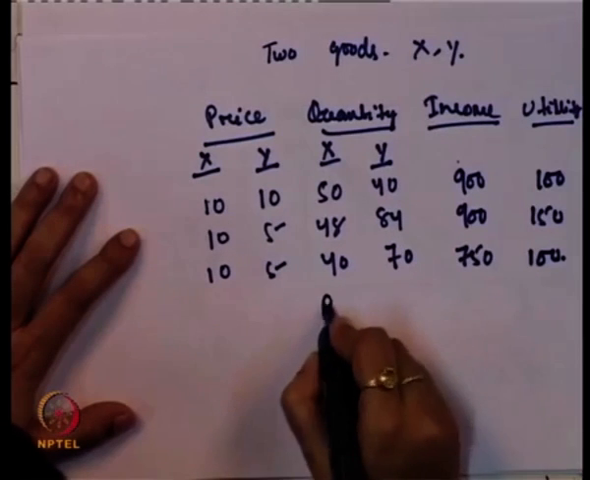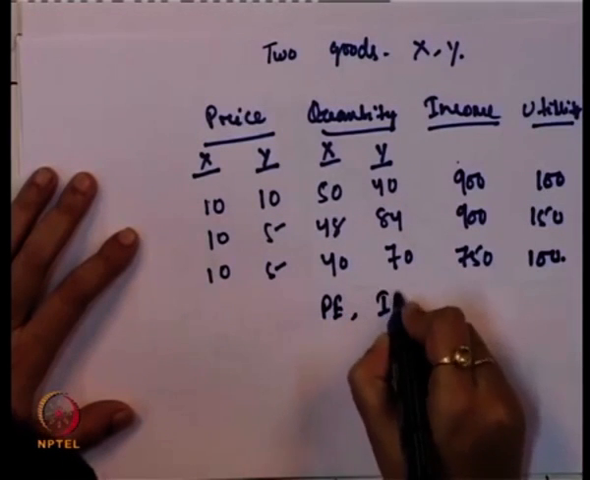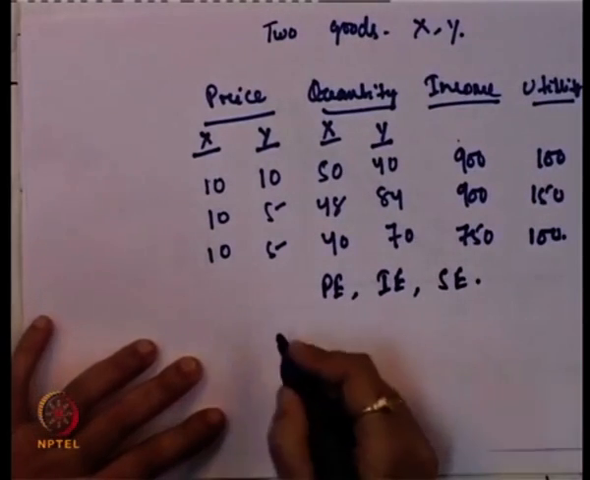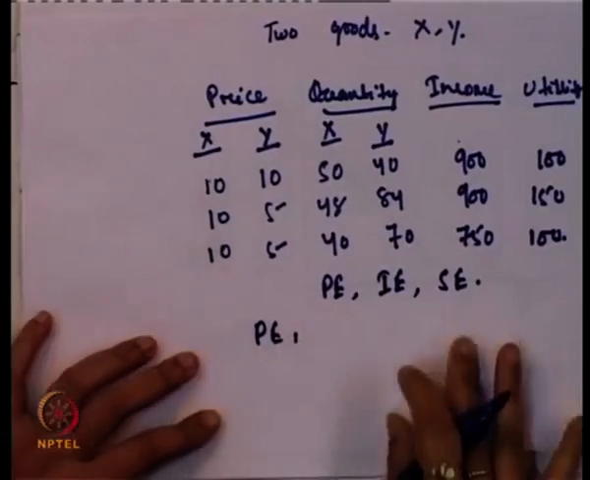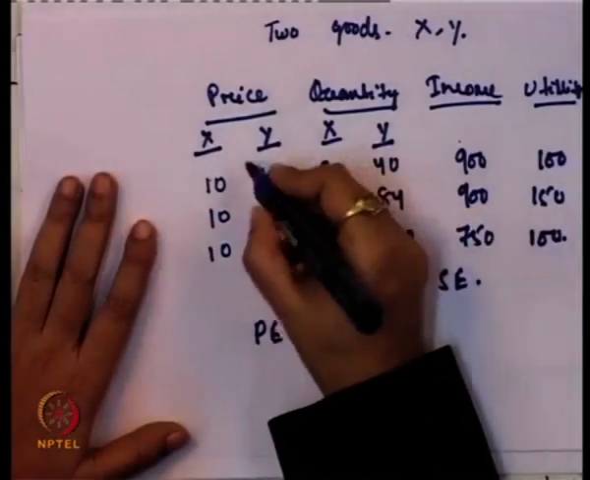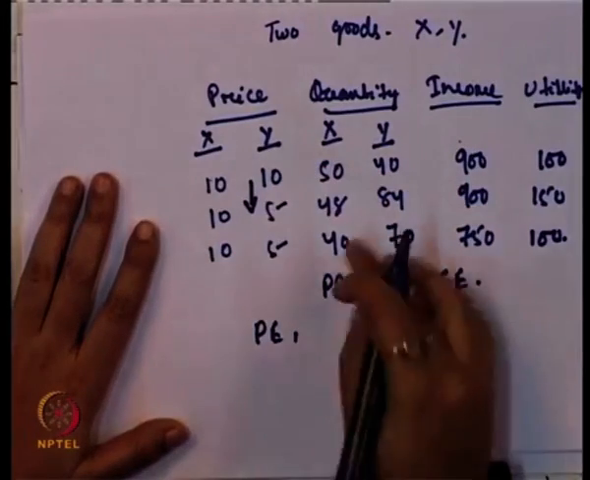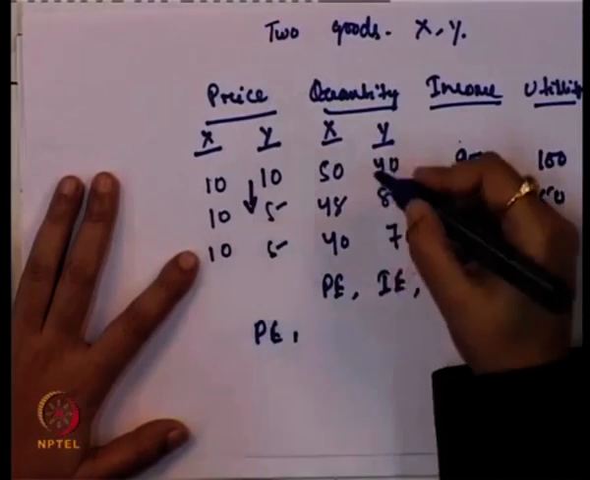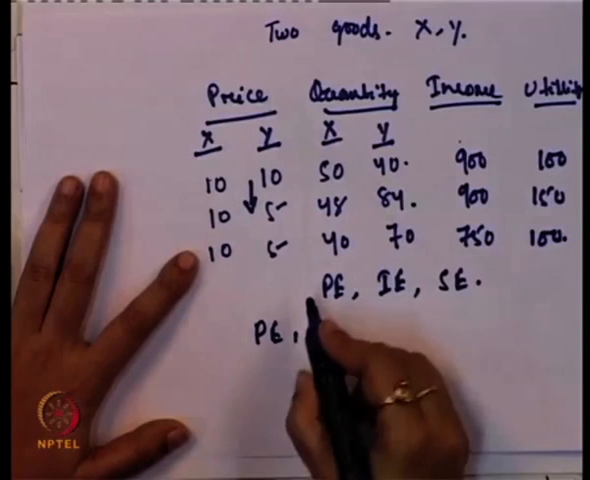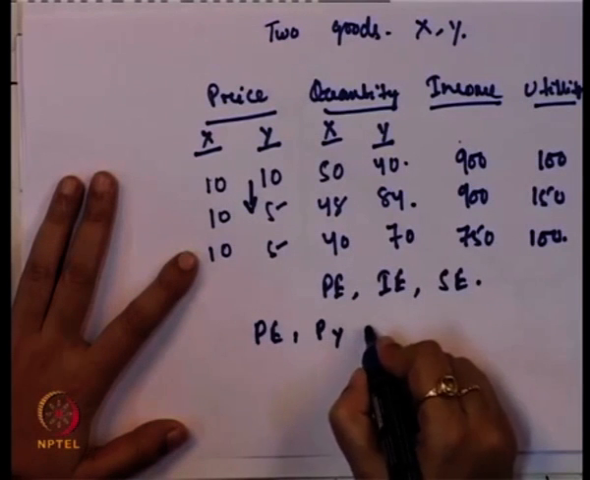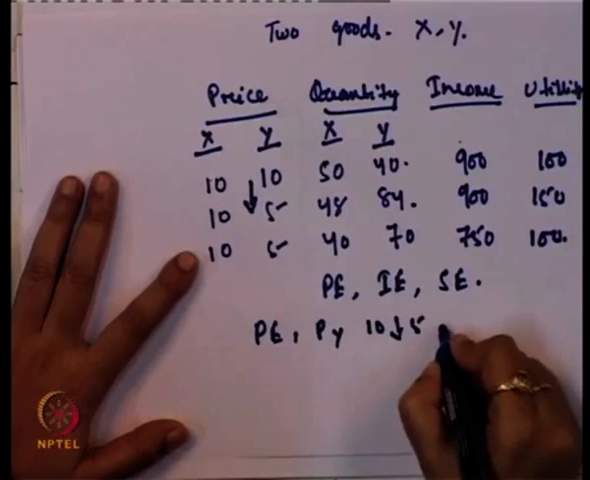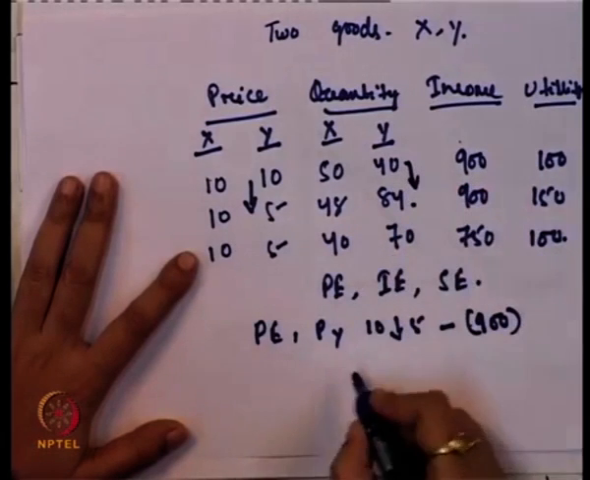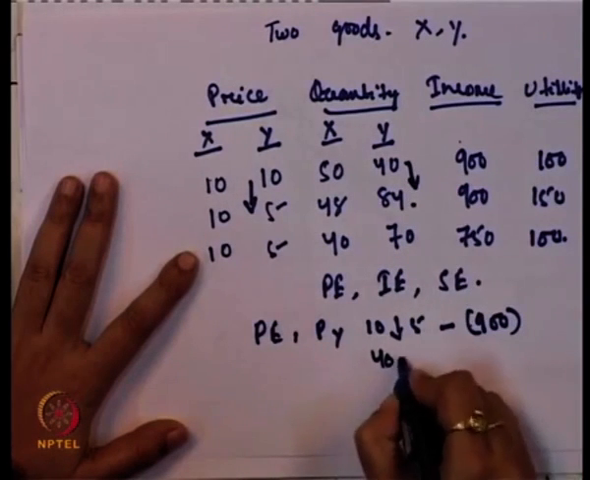Now, we will find out the price effect, the income effect and the substitution effect. How will we find out the price effect? When the price of y decreases from 10 to 5, holding the income constant, the quantity demanded of y increases from 40 to 84.